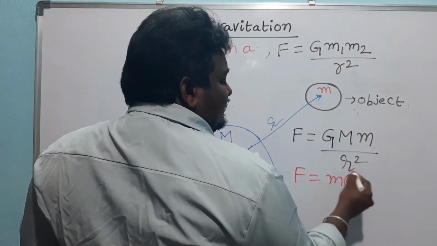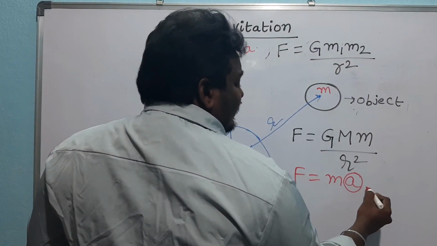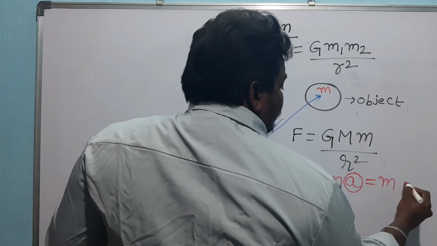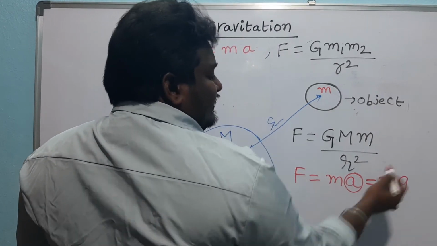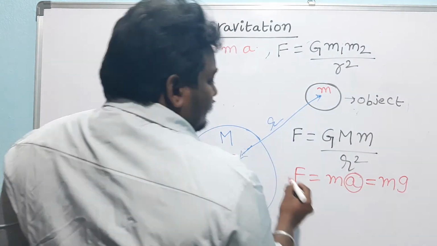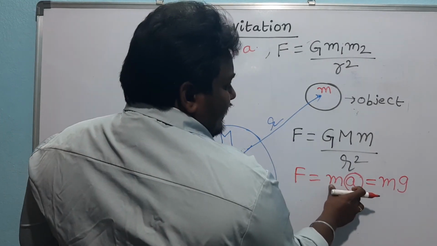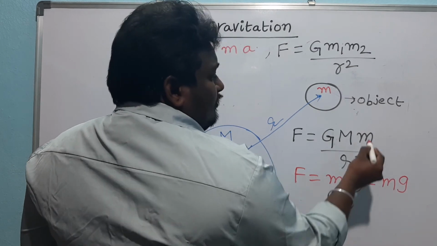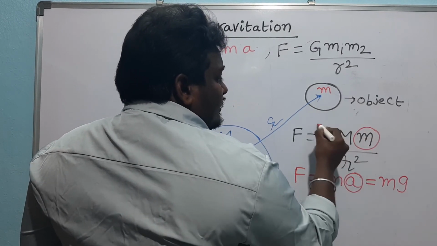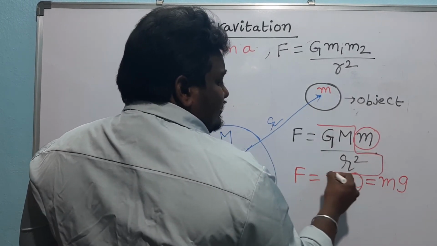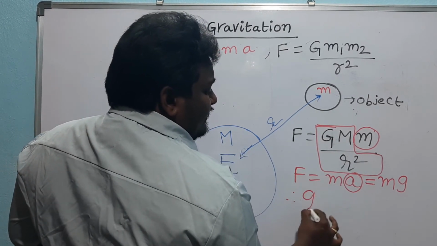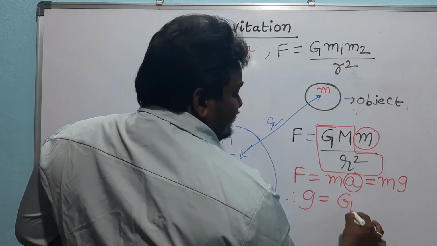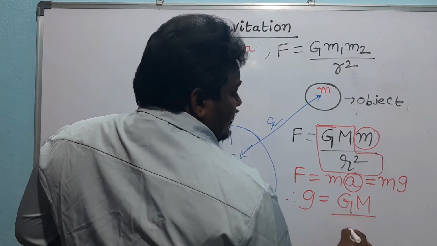This acceleration is specifically the acceleration due to gravity g in gravitational force. Therefore F equals ma, that is mg. So the mass of the object is here, and this part is acceleration due to gravity. Therefore gravity equals capital G into capital M by r square.